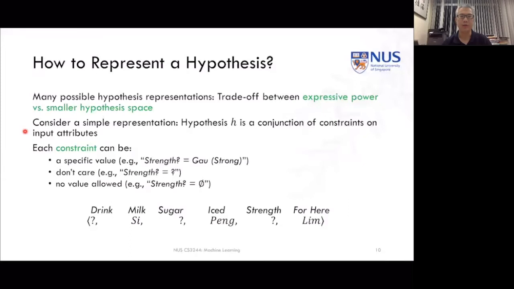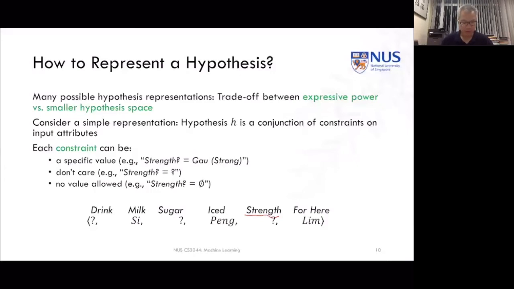So I can say, for example, for the attribute of strength, I can either specify a particular value and say the strength of the drink must be strong or gao, or I can say it doesn't matter, I don't have a specific preference, or I can say that there's no value allowed at all. So strength equals no, which means I don't accept any drink that has any setting for that attribute.